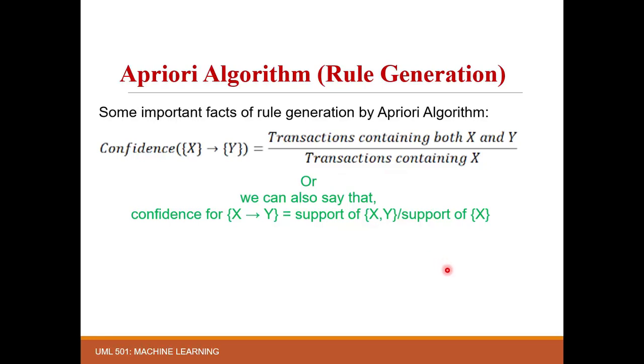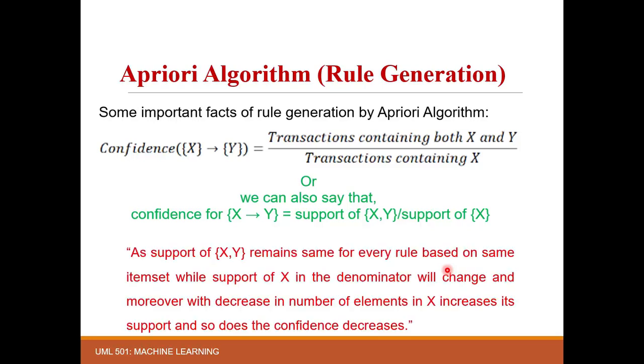So it can also be said to be the support of xy divided by the support of x. What we want to say here is that the support of xy in the numerator is the same for every rule, because every rule is constructed from the same frequent item set, so the support of both x and y remains the same for every rule generated from that frequent item set.